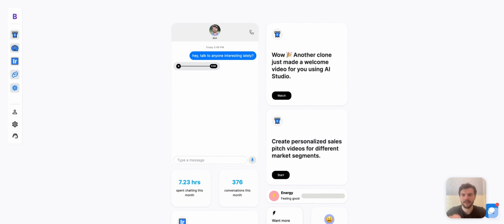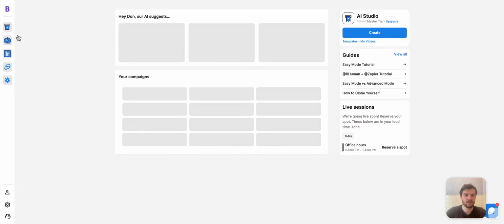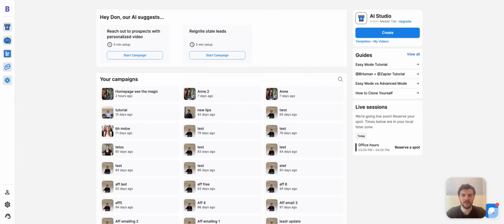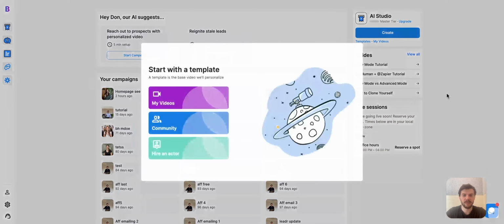Okay, with the overview done, let's dive into the first app, which is AI Studio. This is where you can make personalized videos at scale. It all starts with a template. A template is where you say something like, hey name, how's it going? This is Don. I was looking at company, and I would love to get in touch because I think BHuman would be excellent for you. The words name and company are variables, and they can be replaced in order to be personalized for your audience.